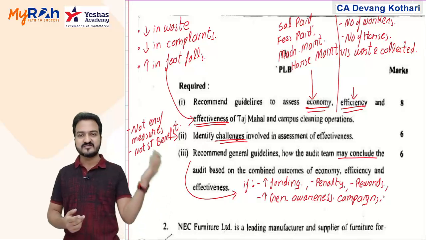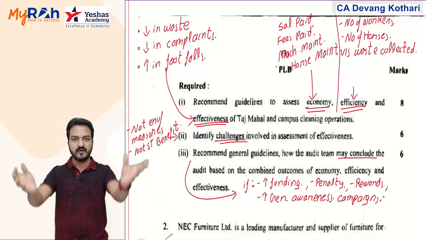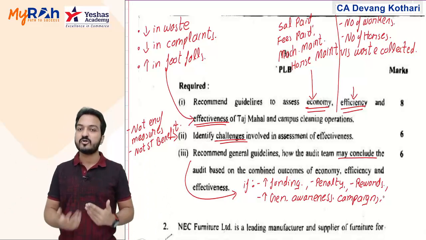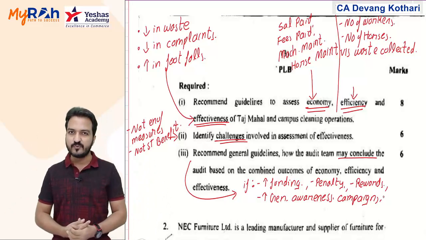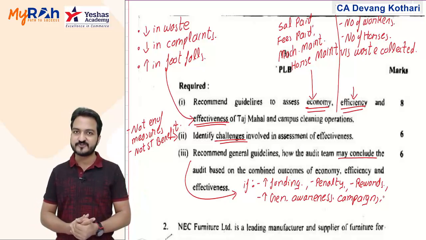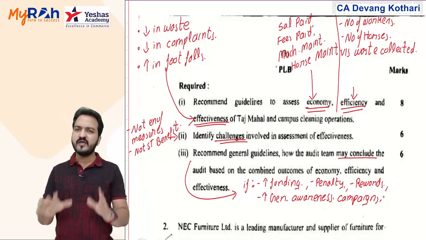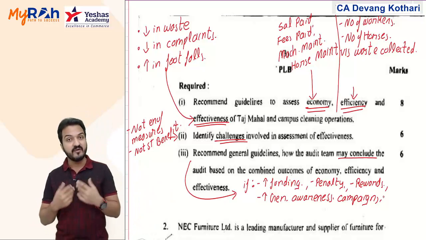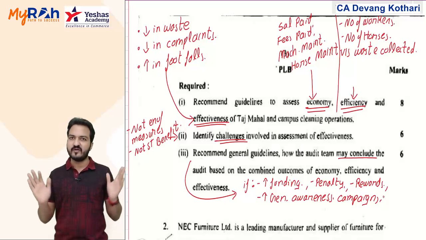You can call some celebrities and conduct a cleanliness campaign within the premises, so that people are more motivated to keep the campus clean. All these could be my general guidelines or general recommendations. Done. Yes, in short, this is purely a theory question, and any recommendations from your side will be purely welcome.